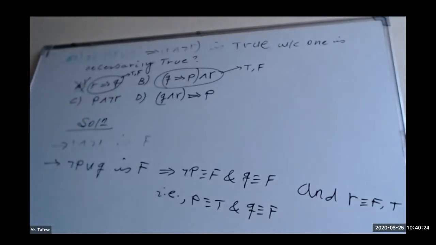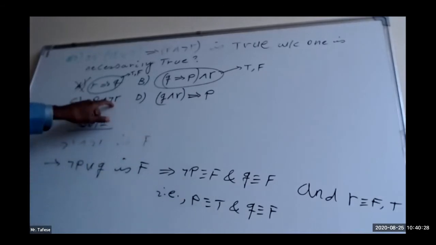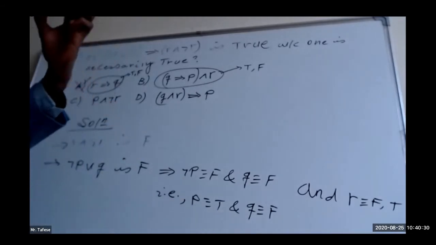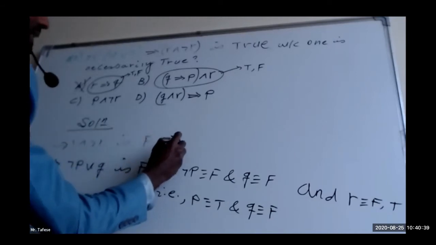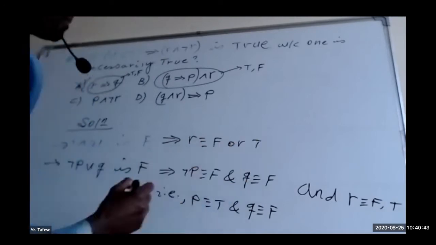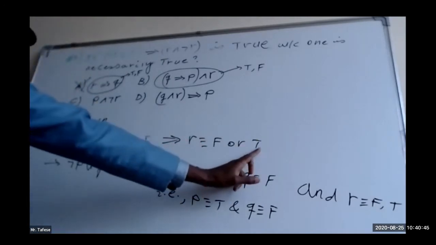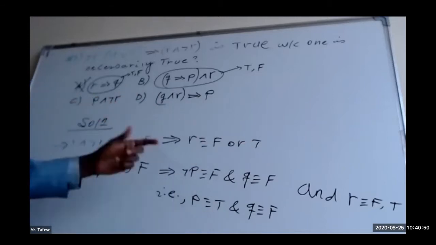Let us go to the third one, C, P and negation of R. The same. Why? P is already true. Negation of R: whenever R is true, its negation will be false. Since R has two options, true and false, when R is true, its negation will be false. True and false will be false.